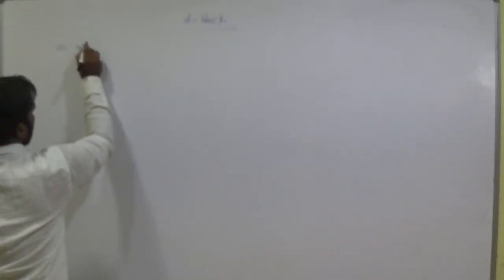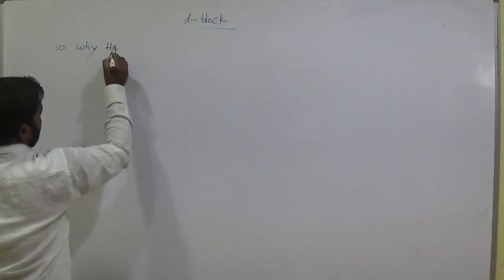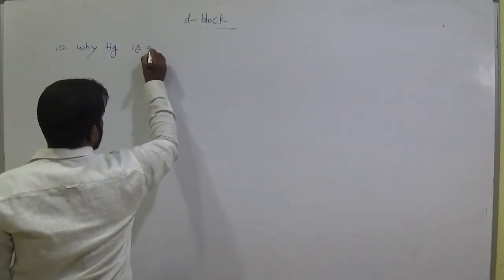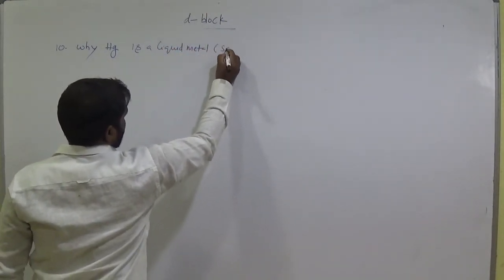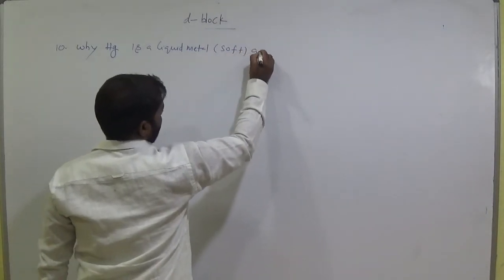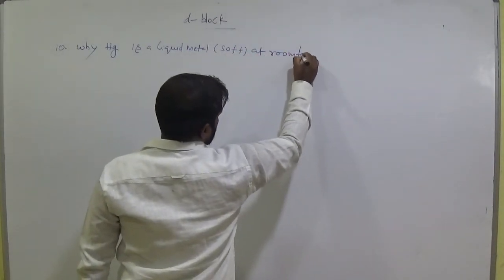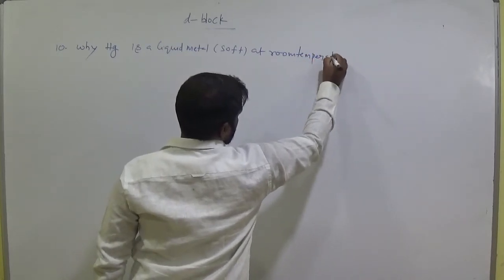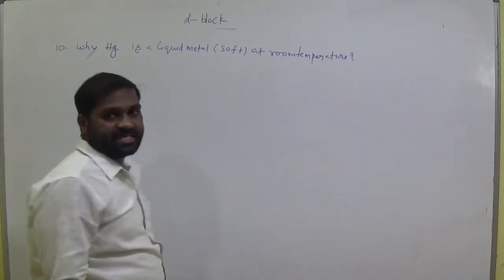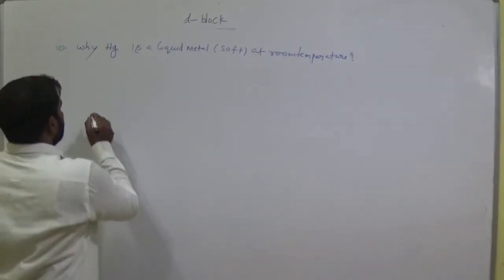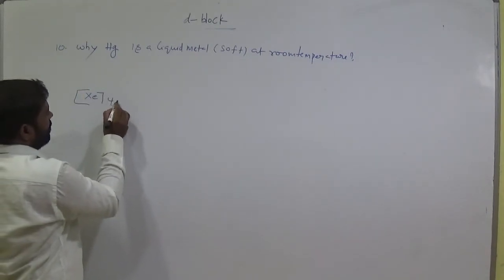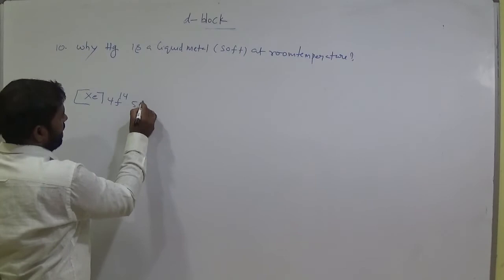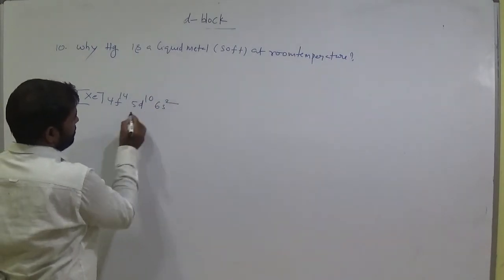Let us take one more question. Why mercury is a liquid metal that is soft at room temperature? Okay, so you know mercury, its electronic configuration is xenon 4f14 5d10 6s2.